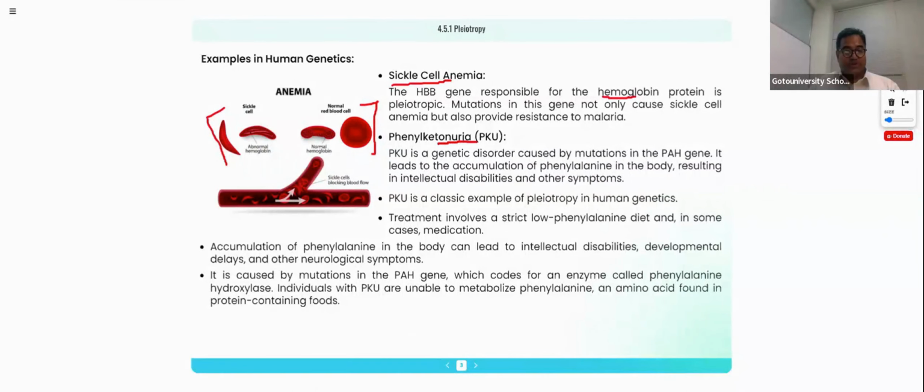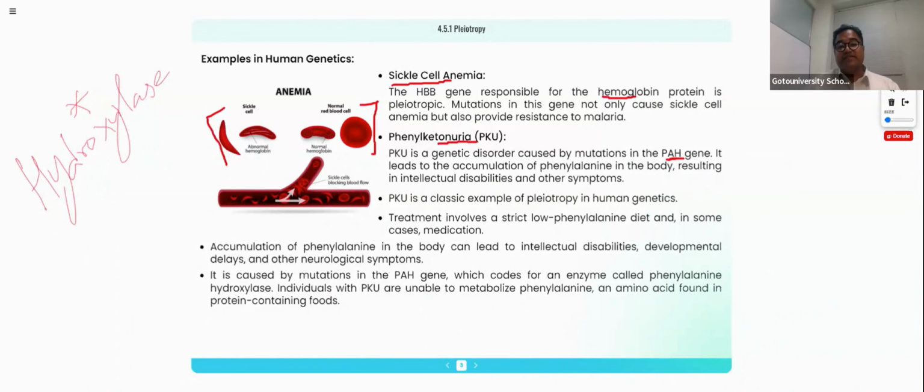In phenylketonuria, PAH denotes phenylalanine hydroxylase. We all know very well, the phenylalanine hydroxylase enzyme is very important for the conversion of phenylalanine to tyrosine, which is not working properly in the phenylketonuria patient. In the phenylketonuria patient, the hydroxylase enzyme is not working properly.